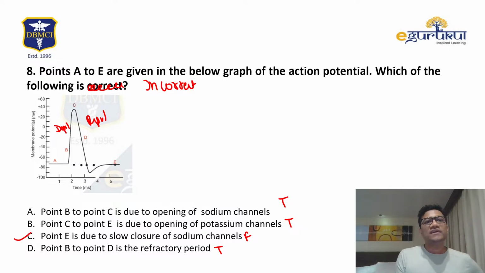So we'll go for C because all the others are true. Okay, understand? Sometimes you'll get recall questions which are not accurate. But in the exam, I myself say all the questions were accurate in their description. Language was tricky, but the questions were correct. In this question again, B to C is sodium, that's true. Then C to E is the potassium channel, yes, they remain open. And then E is false. So the answer should be C.